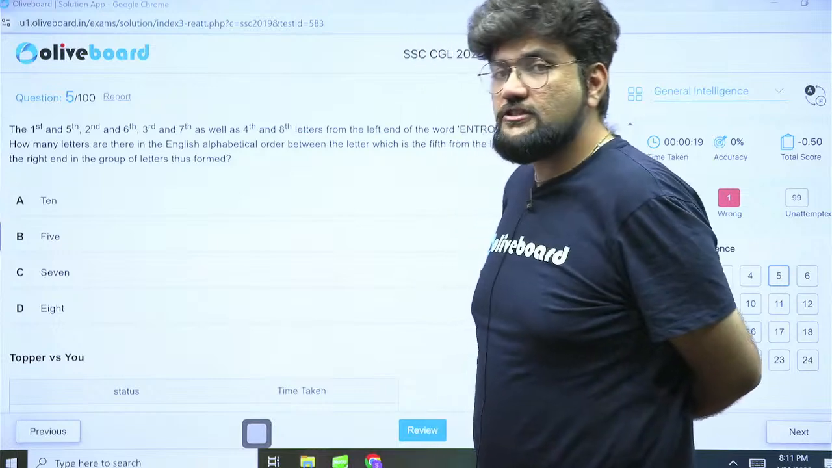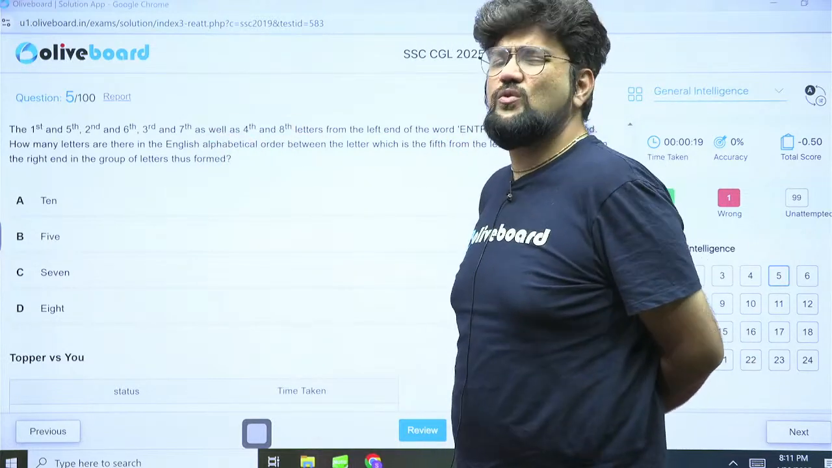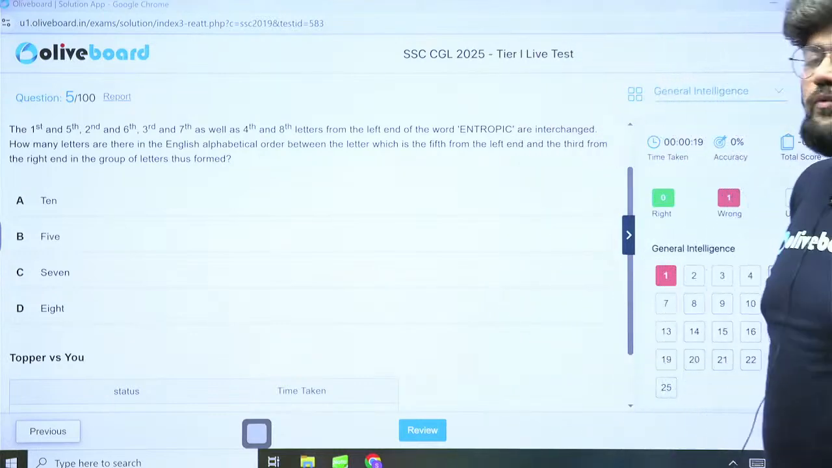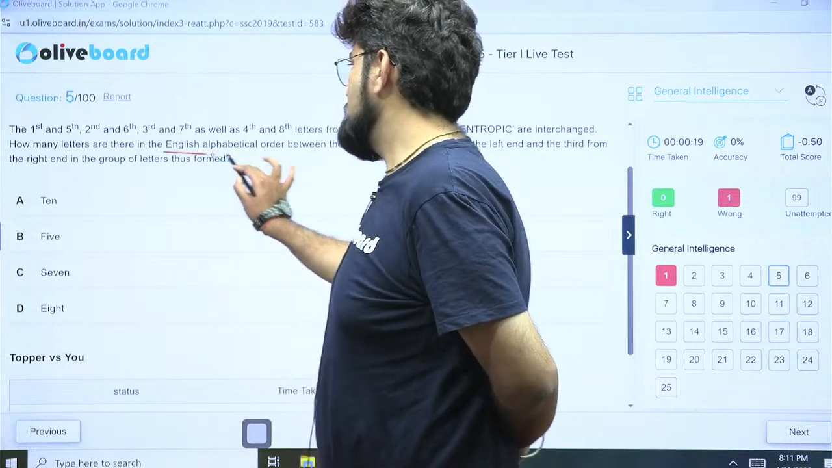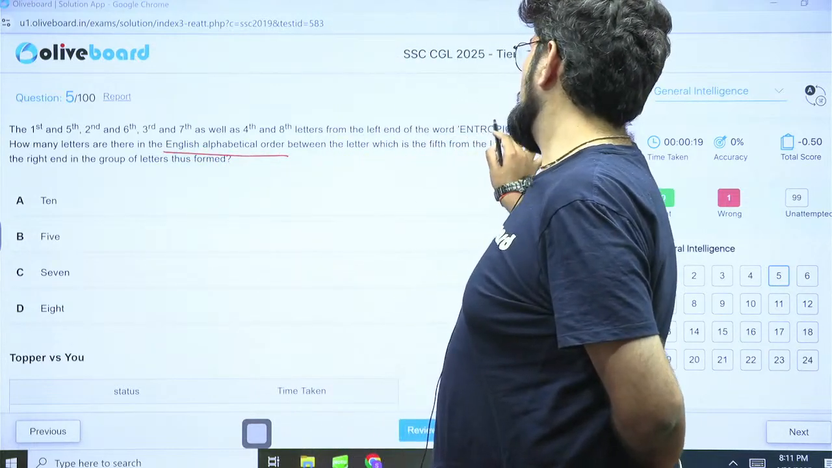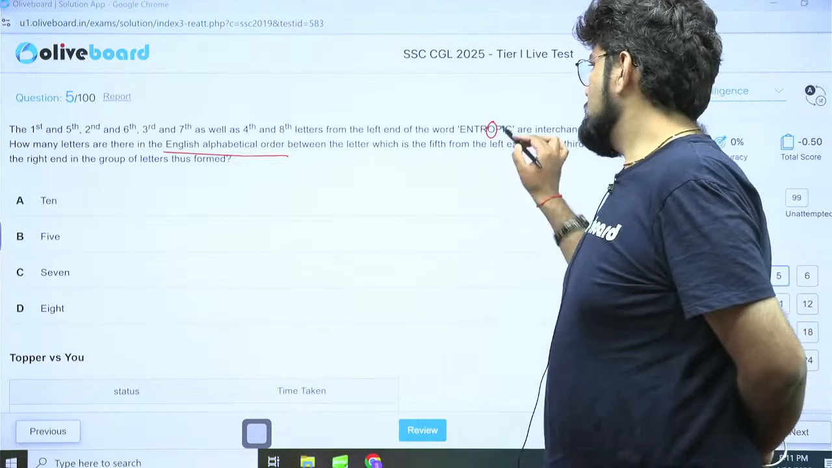But the first approach which a lot of students make is they actually change all these letters. Don't do that. It's not required. It's unnecessary wasting your time. Straight away look at what the question is asking. The question is asking you how many letters are there in the English alphabetical order between the letter which is fifth from the left end. So 1, 2, 3, 4, 5, that is O. And third from the right end, that is P.